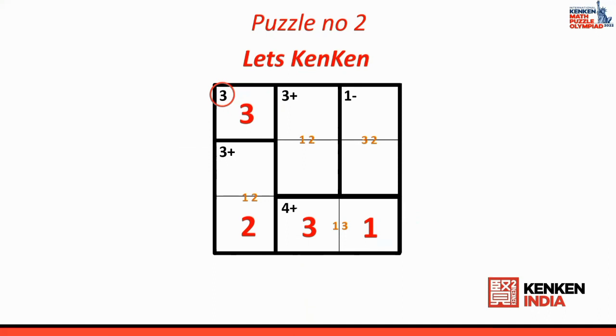So I put 1 here, then I put 1 here. Okay. Because this 1 cannot come here. So I put 1, then I put 2 here. Then if you look at the last cage, what is the missing number? 2 is missing, and next one is 3 is missing. See, Kenken puzzles are very, very simple to solve. You just need to follow certain rules and regulations. First is freebie, number 2 is possibilities, and third one is you simply start solving it.